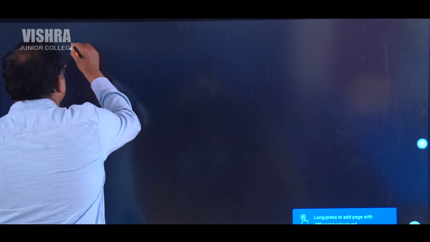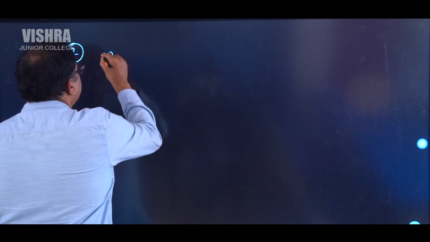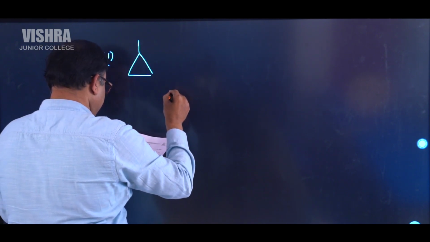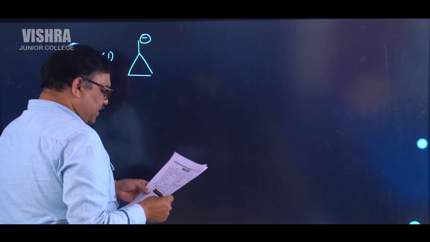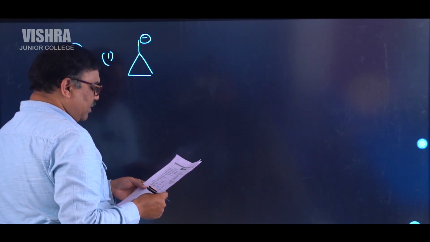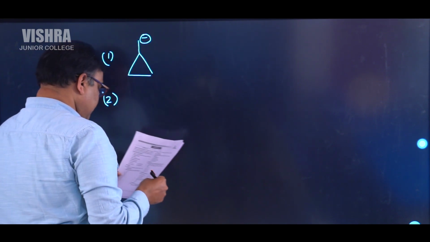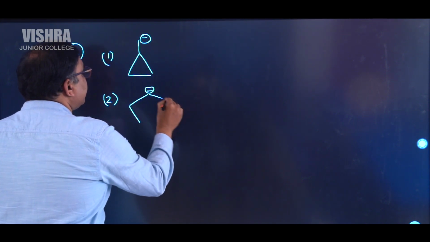Second question is stability of carbocation. They have given the first option, this cation, which is having a minus here. In fact, they are giving carbanions, not cations, carbanions. First one. Second one, this compound, which is having a minus sign here.